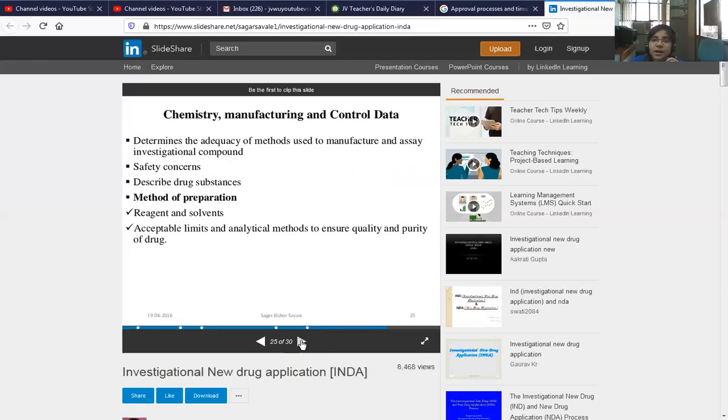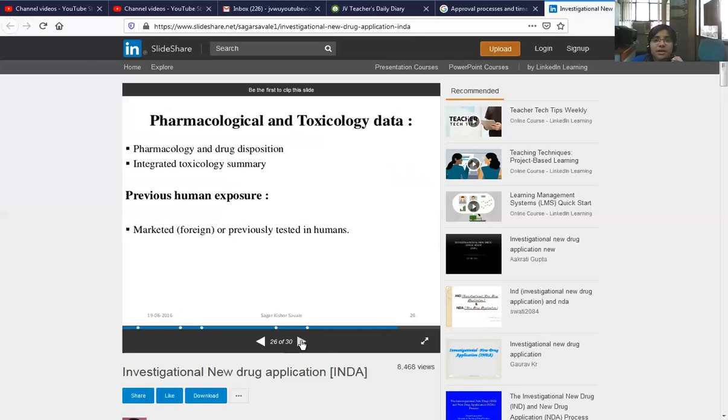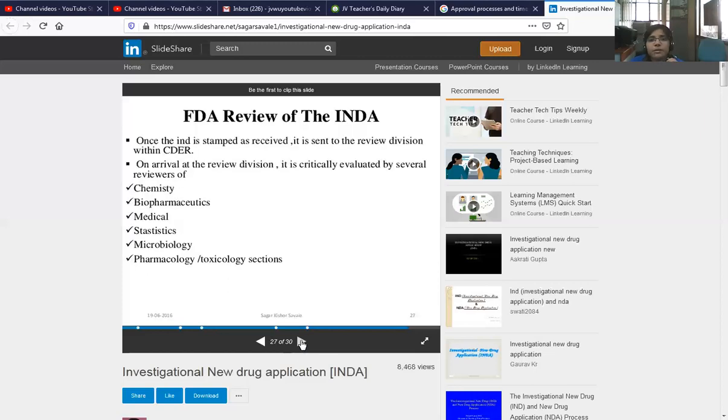Chemistry, manufacturing, and control data is also part of the IND, and pharmacological and toxicological data for the pharmacological study and drug disposition, integrated toxicology summary, and previous human exposure. FDA review for the IND. FDA review of the IND follows some parameters. First one is chemistry, biopharmaceutics, medical, statistics, and microbiology, pharmacology, and also the toxicology section.